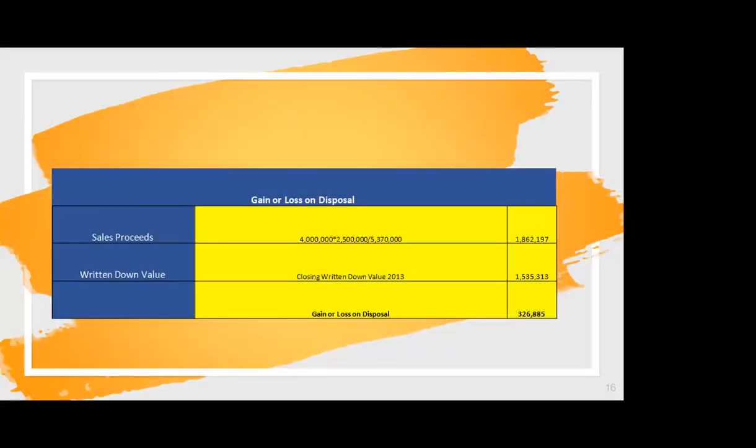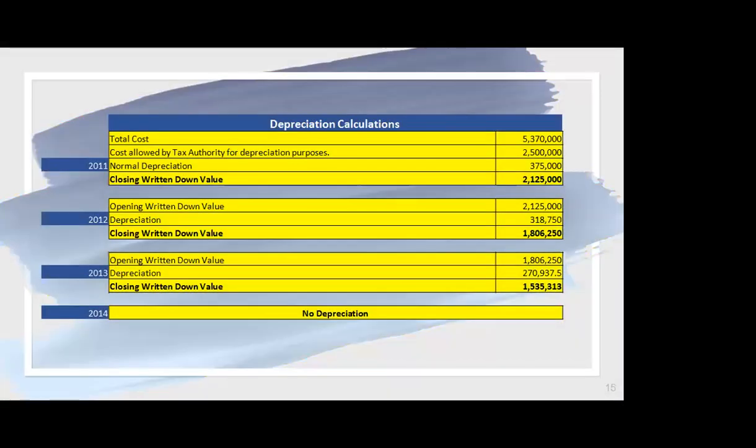Moving on, now we have to calculate the depreciation. As we have to calculate the depreciation, we have to first of all see what is the cost that we are allowed to use for tax purposes. So our total cost was 5.375 million, but the tax authority only allowed us 2.5 million, as Maham already said before, that this is the obligation, this is the restriction given by the tax authorities to us. So on this basis, we will calculate the depreciation on 2.5 million.